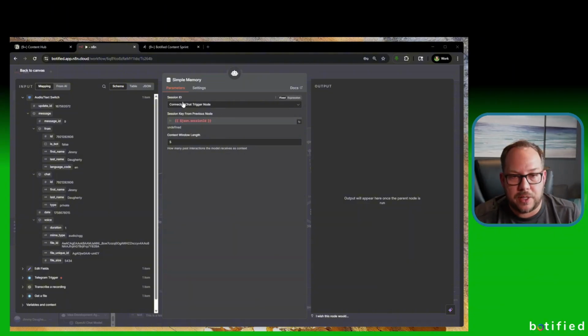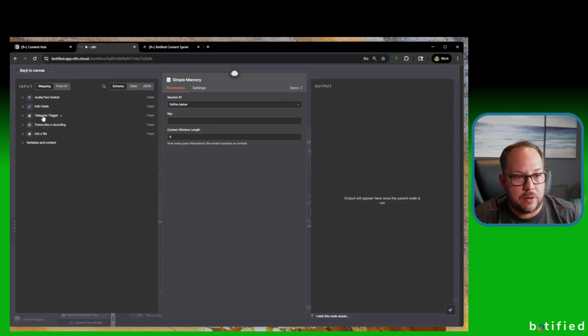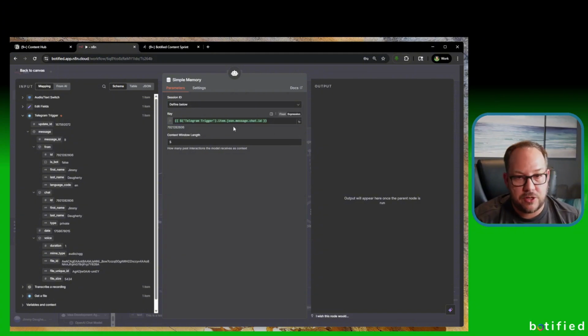So the way we're going to set this up is for session ID, we're going to say define below, and the key we're going to use is the chat ID from Telegram. So you're going to go over to your Telegram trigger here, and you're going to find the chat ID. So that is this one here, and we're going to put that in as the key. That is going to always remember that chat ID as it comes back and forth. And for my use case, I set this to 10. So it's going to remember up to 10 past interactions with the user. So if you foresee yourself only having a few interactions with this, maybe put 3 or 4.